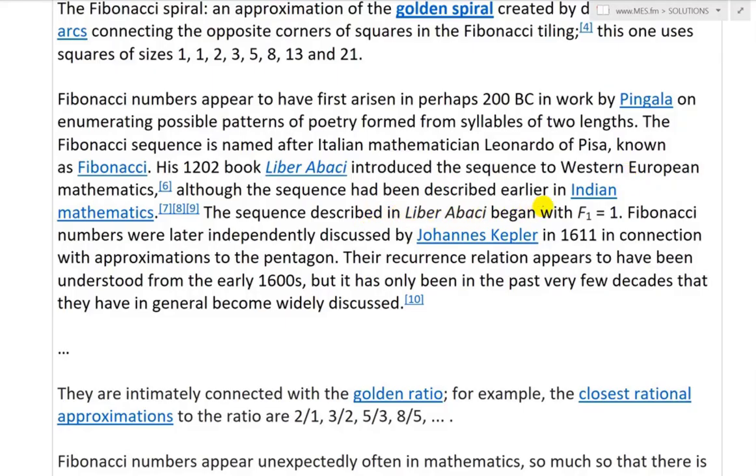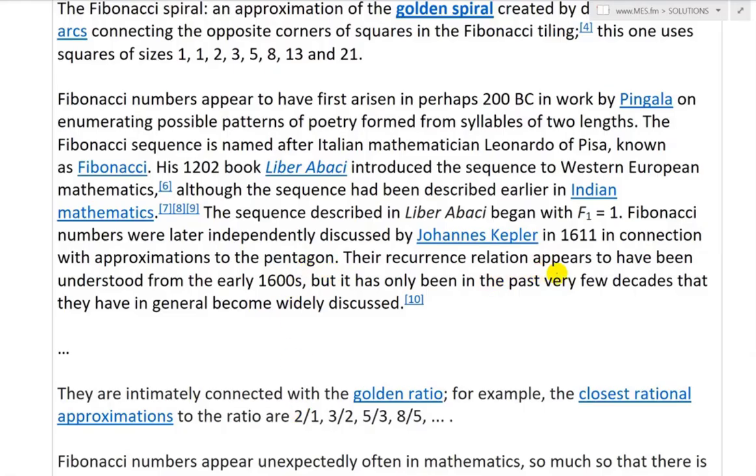Although the sequence had been described earlier in Indian mathematics, the sequence described in Liber Abaci began with F1 equals 1. Fibonacci numbers were later independently discussed by Johannes Kepler in 1611 in connection with approximations to the pentagon. That's very fascinating too. Actually, gotta look into that.